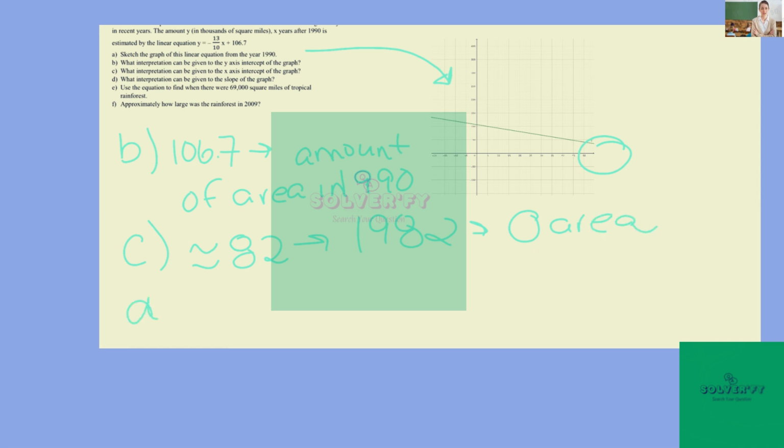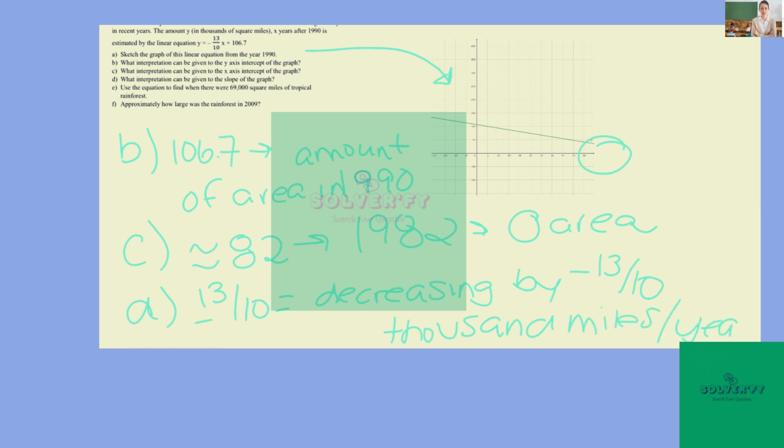For our slope, our slope is negative 13 over 10, which means that we are decreasing by negative 13 over 10 thousand square miles of area per year.